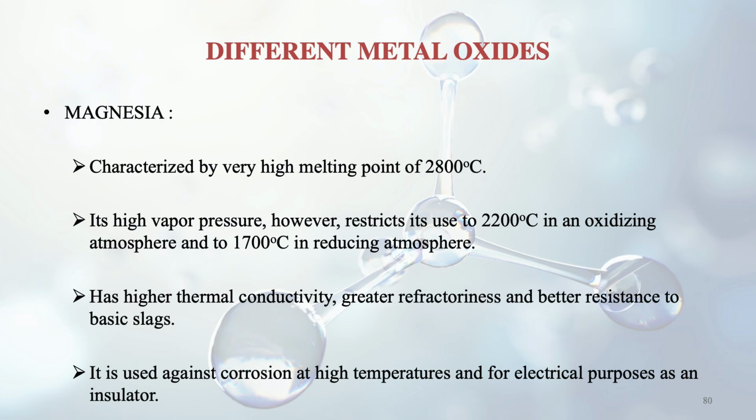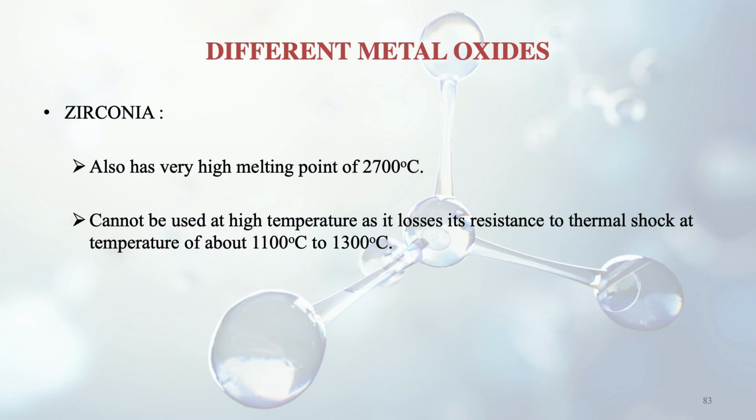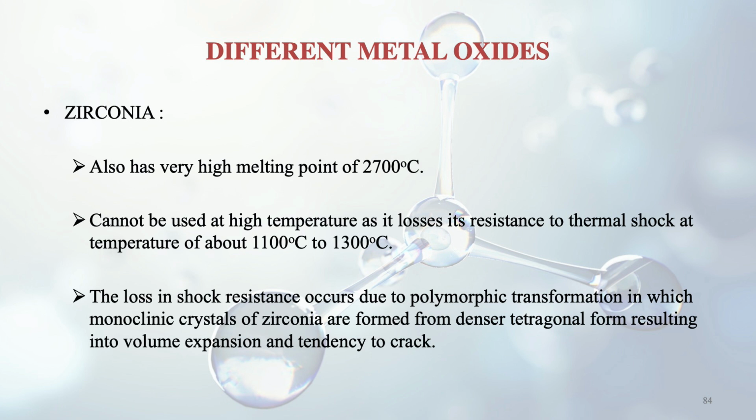Then the next oxide is zirconia. This one also has a very high melting point of 2700 degrees centigrade. So you can see all kinds of oxides which are used for refractory purposes have very high melting points because otherwise they cannot be used. But zirconia cannot be used at very high temperature. Why? Because it loses its resistance to thermal shock at a temperature of about 1100 to 1300 degrees centigrade. So the thermal shock phenomenon occurs at a lower temperature in the case of zirconia.